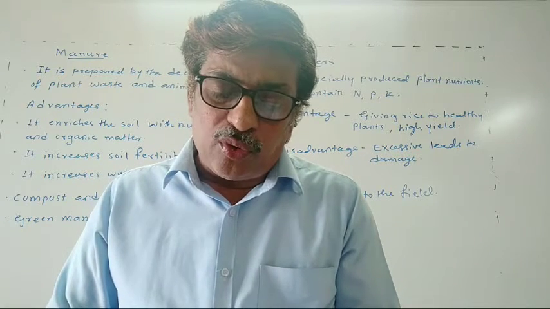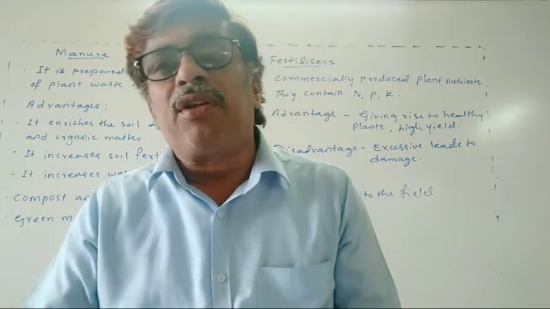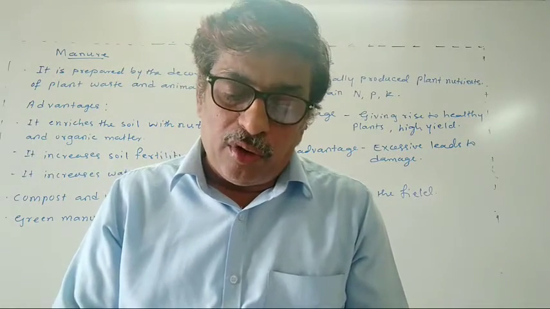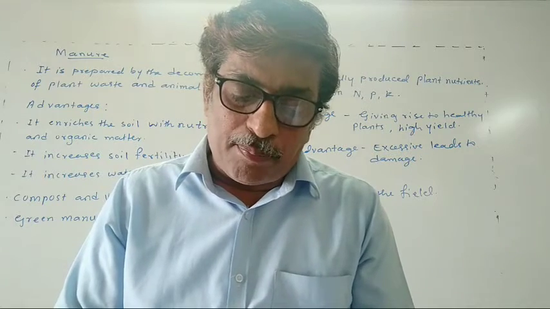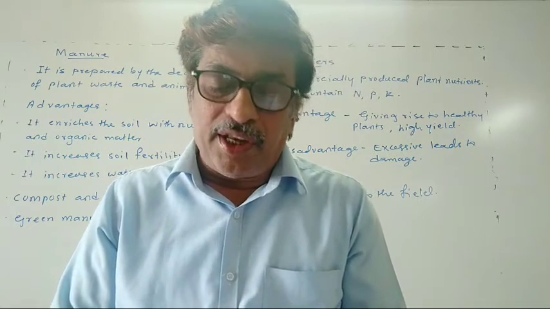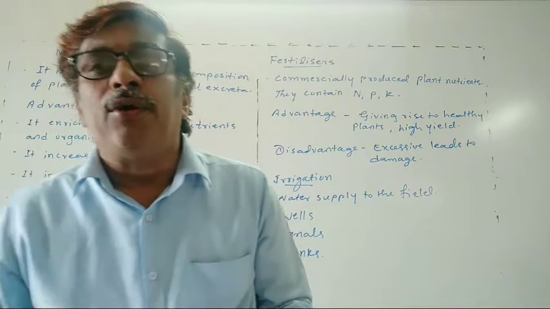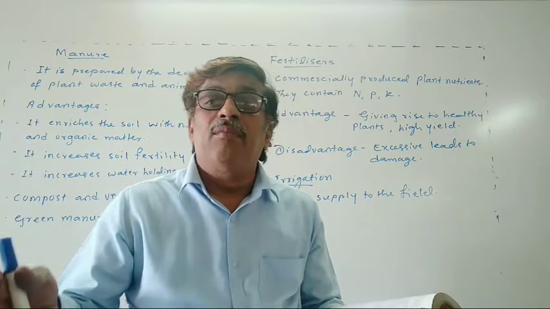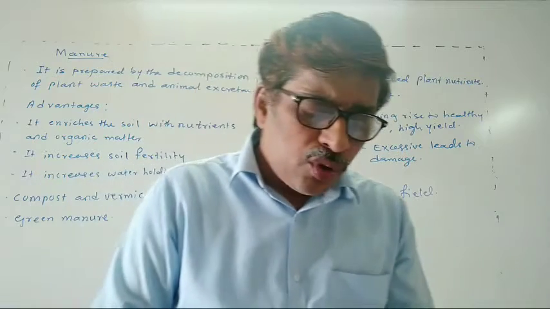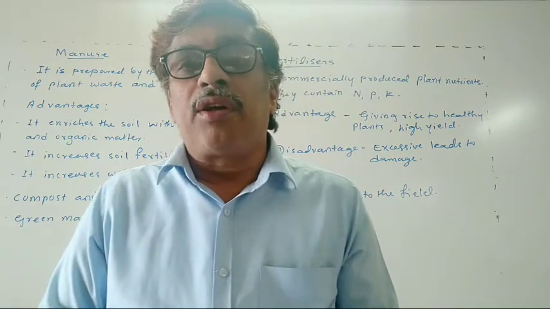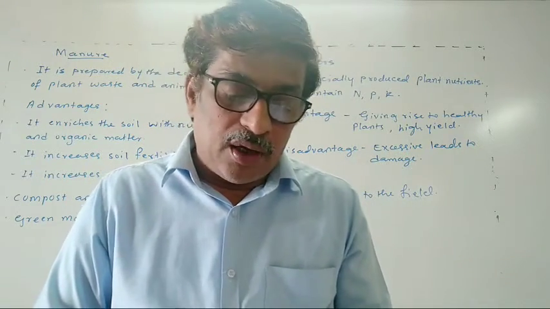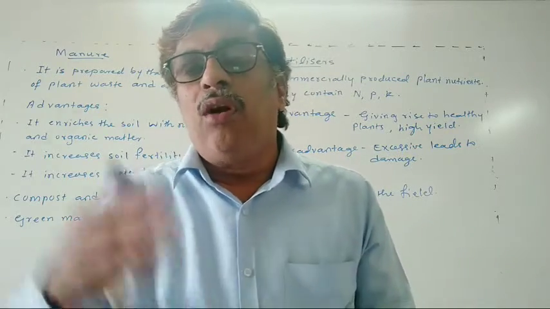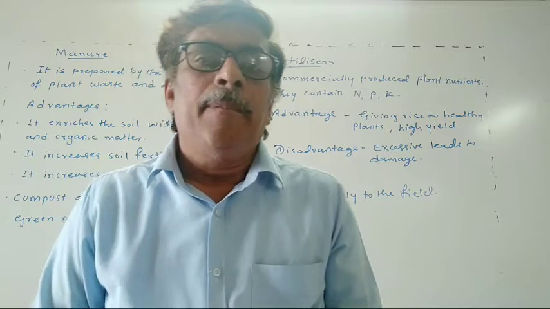So they have to go to the river, and the water is directly drawn from the rivers for supplying irrigation in those areas. Who can do this? Those who live very close to the rivers can use the river lift system. By lifting, you take the water and supply it to the field.